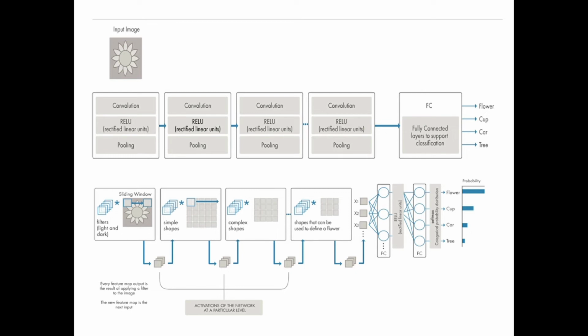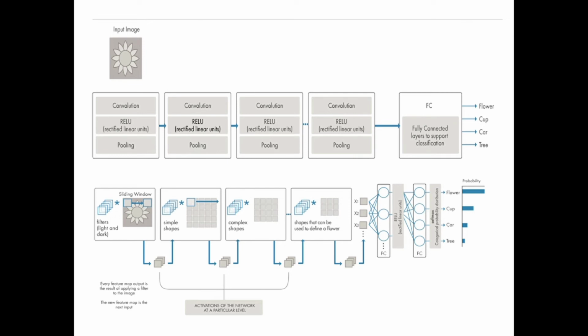So it may be a flower, it may be a cup, it may be a car, it may be a tree. In the second aspect of this figure, we can filter light and dark on this image, and we can slide the window over the input image and then generate the next aspect, the simplest shapes, and after that we can model them into complex shapes. And after that, shapes that can be used to define a flower. That means with the help of these shapes we can describe the outlook of your image, and the outlook of your image is pretty much similar to a flower.